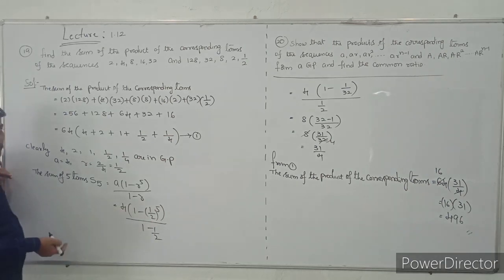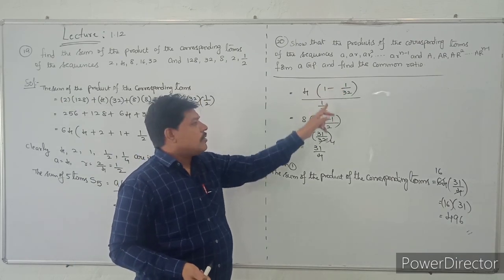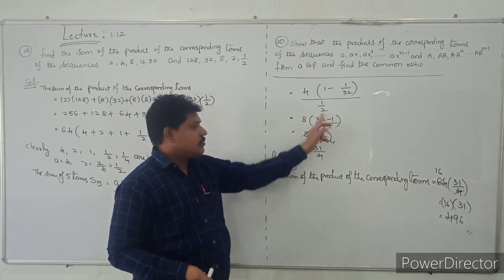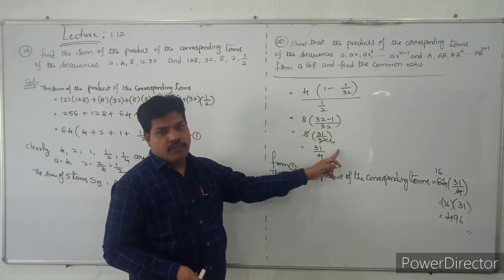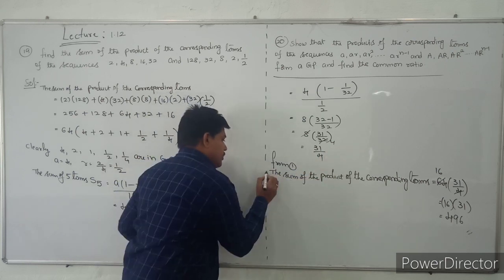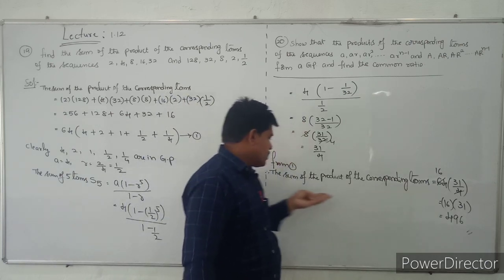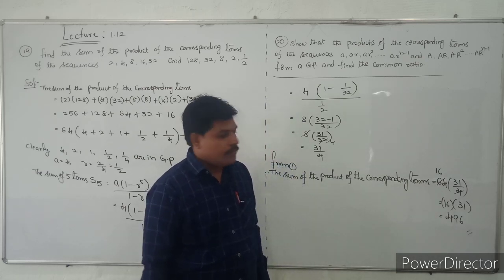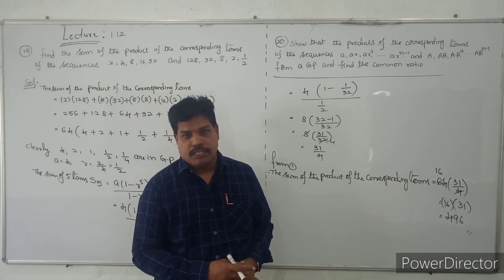1 by 2 whole power 5 is nothing but 1 by 32. Take the 32 LCM and take the 2 to the numerator. 4 into 2 will become 8. Simplifying, 31 by 32, cancel the value and you will get 31 by 4. Replace this value in equation 1. Therefore, the sum of the product of the corresponding terms is 64 into 31 by 4. So it will become 16 into 31, which is 496.